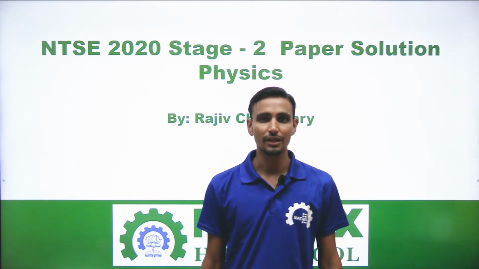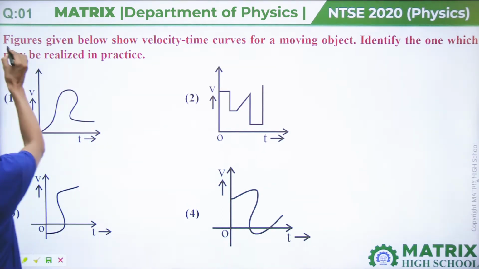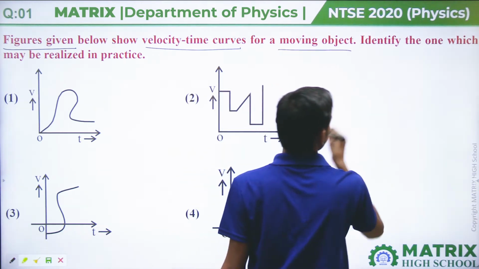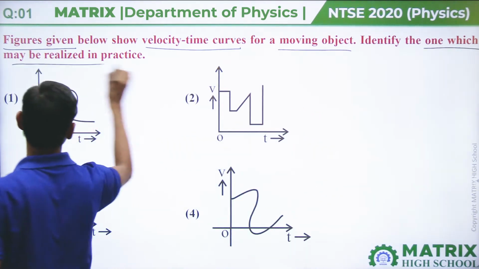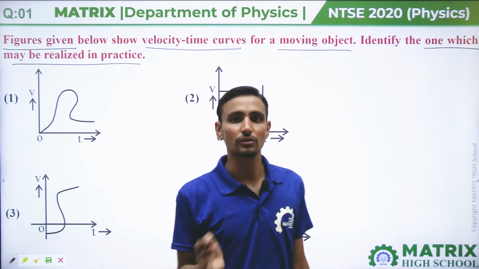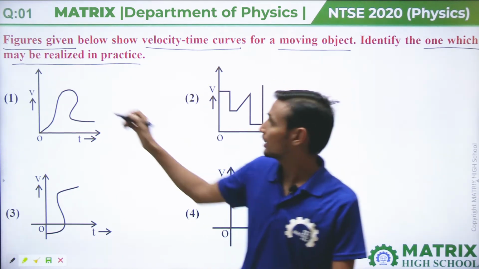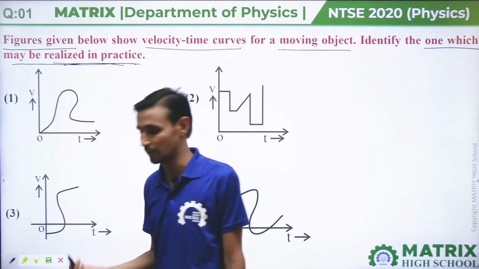Okay, so let's start from question number first. In this first question, the figure shows a velocity-time curve for a moving object. Identify the one which may be realized in practice. There are four options, four curves of velocity-time graph are given, and you have to find the graph which can be realized in practice. That means which can be possible.